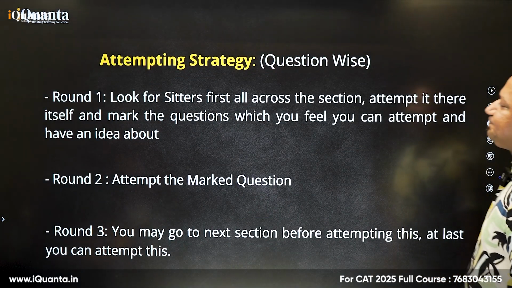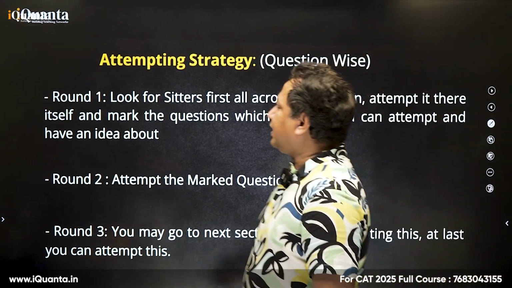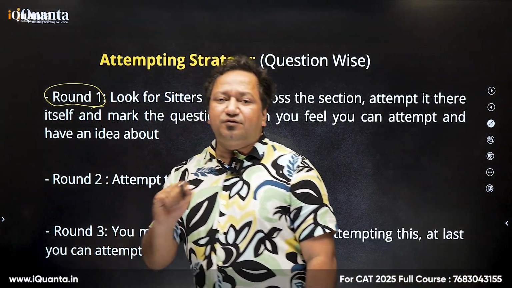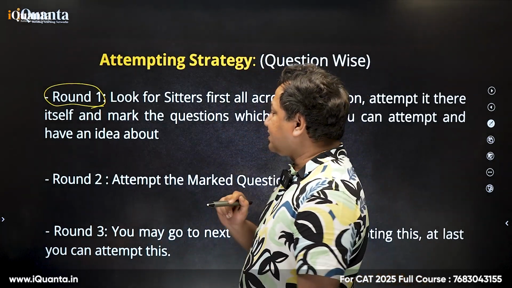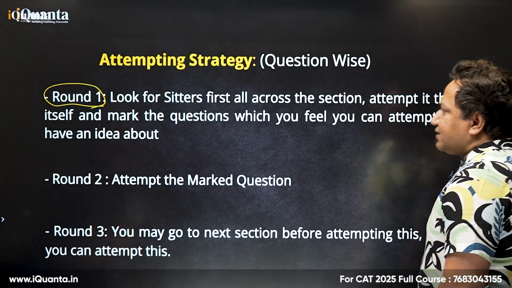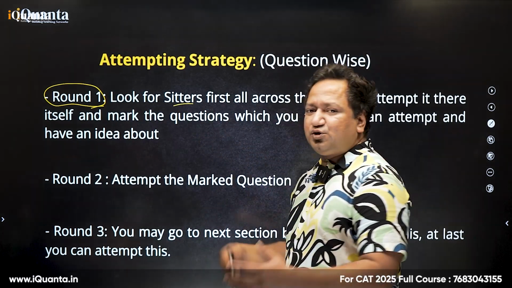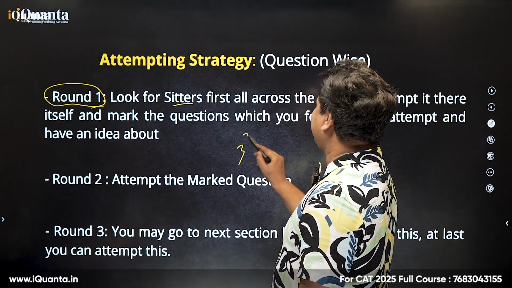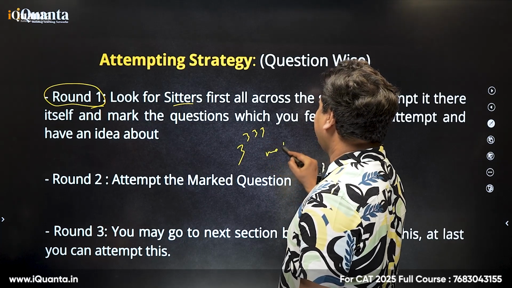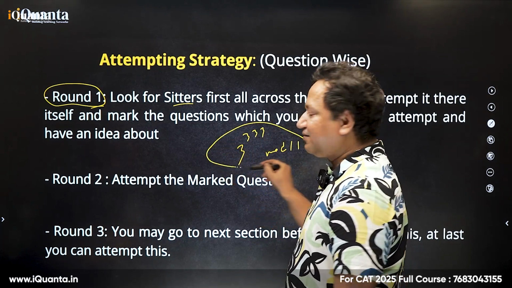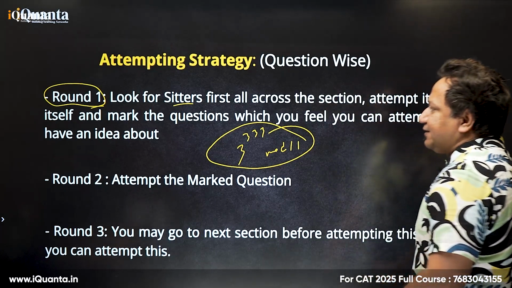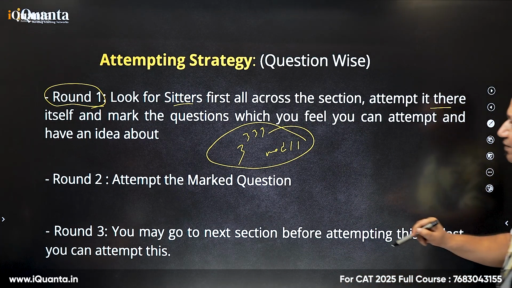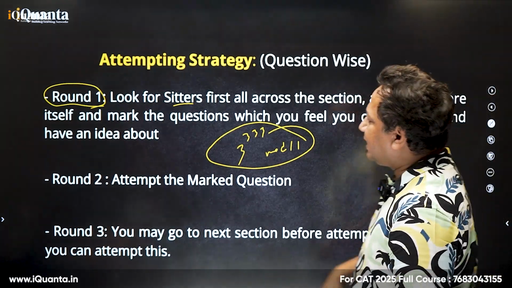Now, attempting strategy, question wise. Round 1. You remember I told you about the round strategy for quant in CAT, in my classes and also in the YouTube videos. Sitters are the easy questions, which are conceptual. For example, 3 to the power 3, mod 11, a famous question from CAT 24, slot 2. This is a sitter question. Attempt sitters across all the sections right there, and mark the questions which you feel you can attempt and have an idea about.